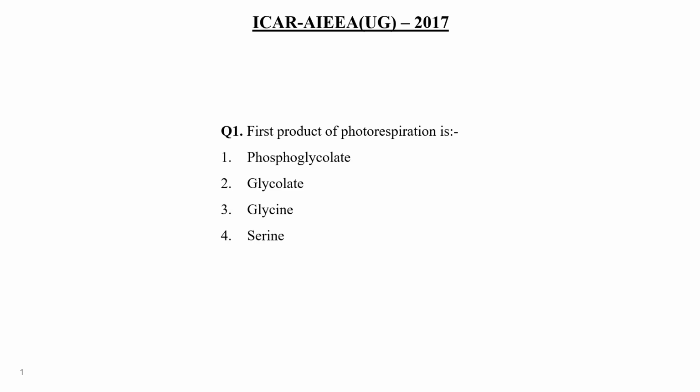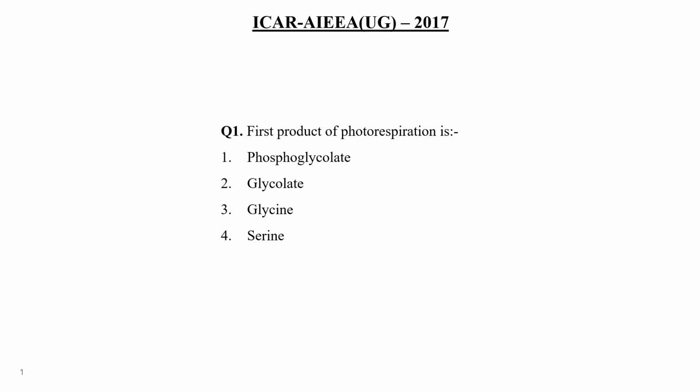From glycolate it converts into glycine, and then glycine moves to the mitochondria. This is how chloroplast, peroxisomes and mitochondria are involved in photorespiration.